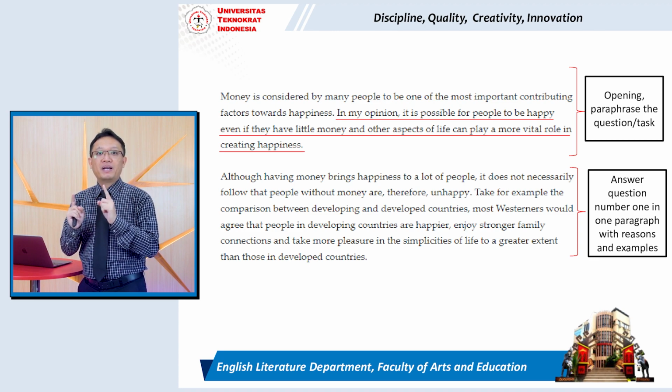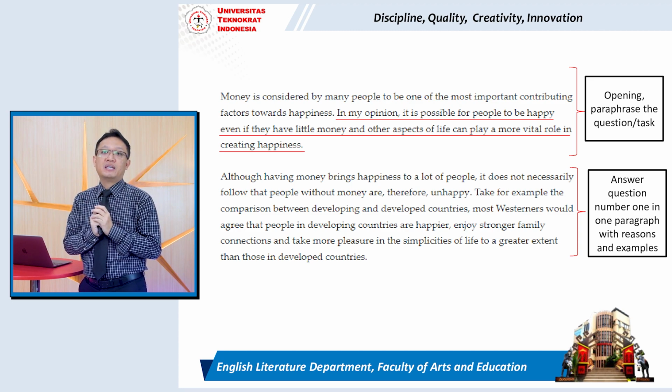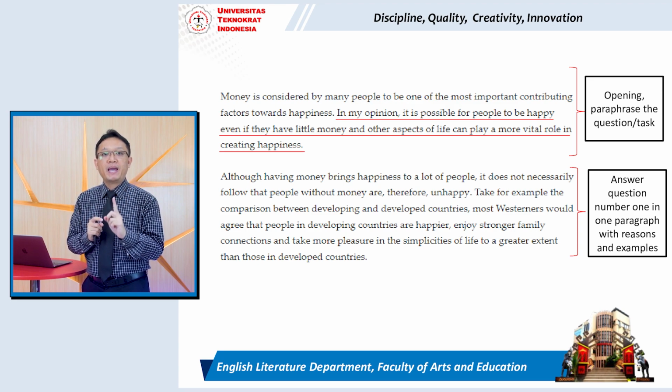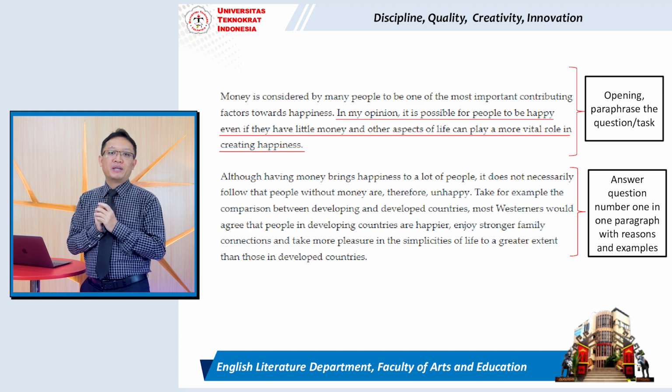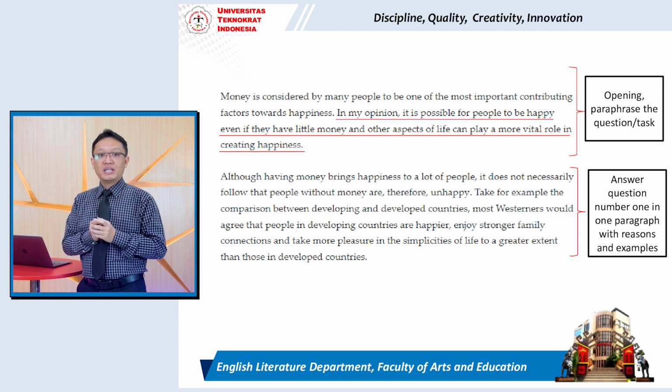Some people think that money is one of the most essential factors in promoting happiness. So the topic of this direct question is about happiness. And please understand once more, question number 1: do you think people can be happy without much money? Next, understand question number 2: what other factors contribute towards happiness?